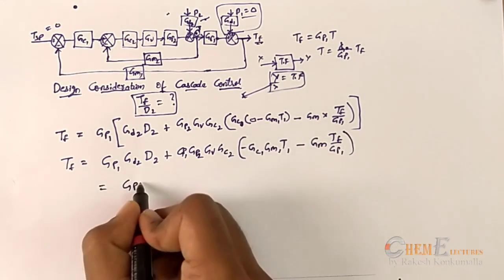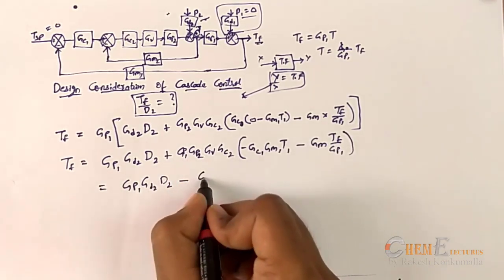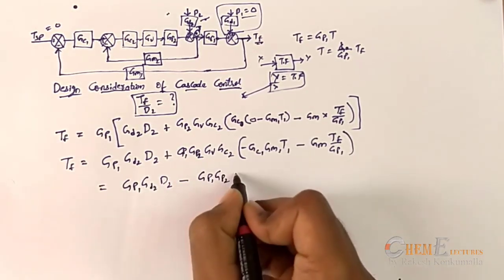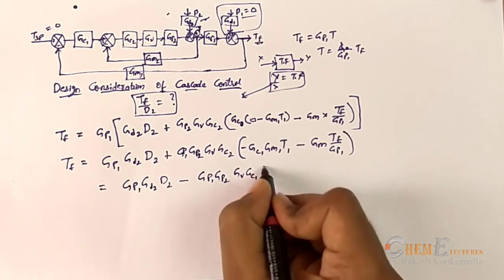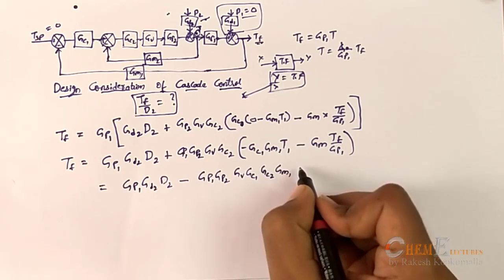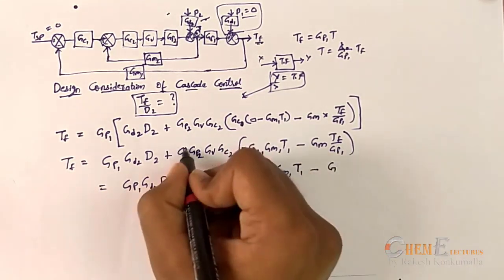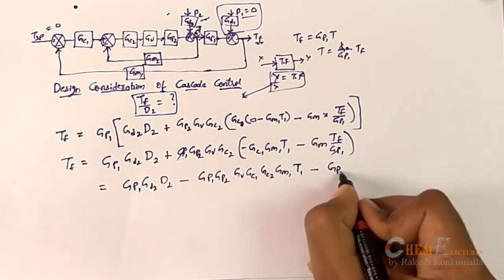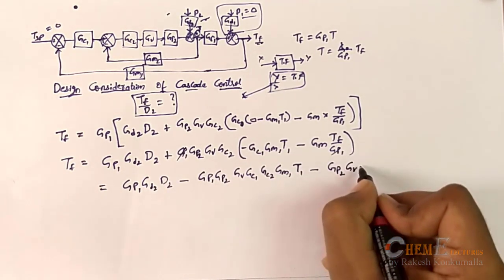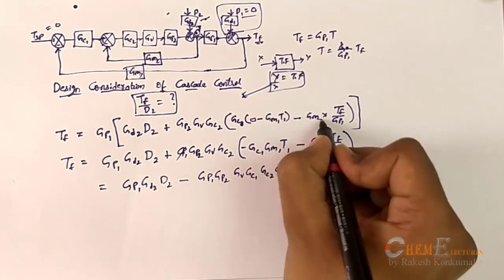From this again if you rearrange, minus Gp1 Gp2 Gv Gc1 Gc2 Gm1 into T1 minus Gp1 and Gp1 gets cancelled, Gp2 Gv Gc2 into Gm2.